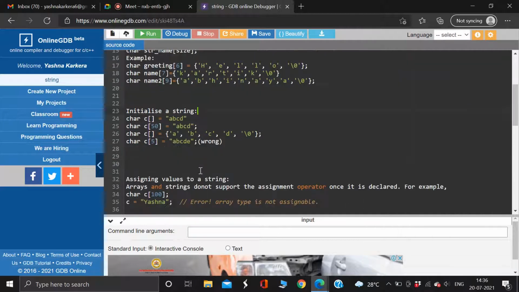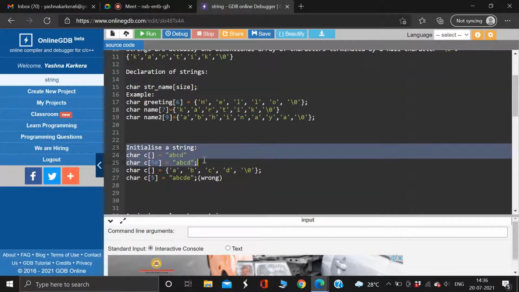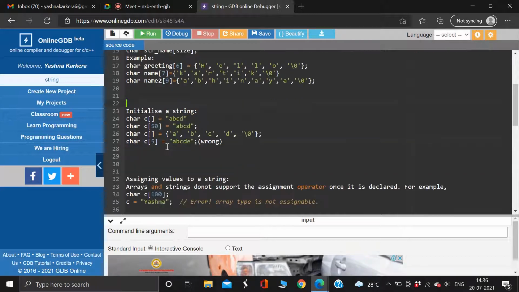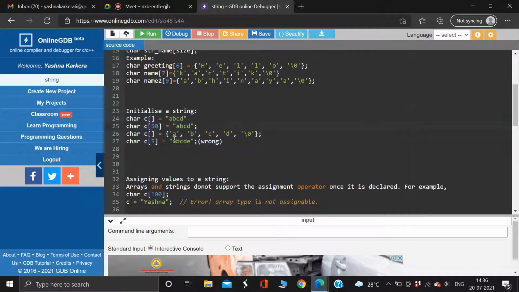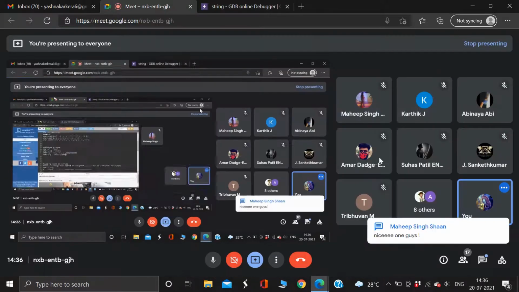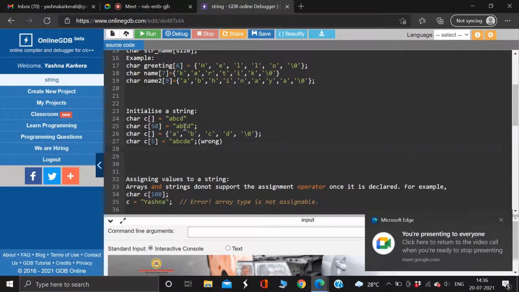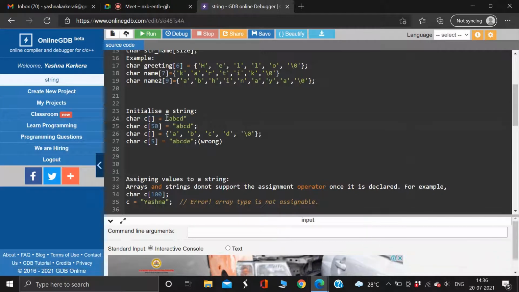Declaration of a string. Now this is basically the same thing, initializing a string. So let me explain each and everything of how there are different ways you can write. It's not just like I need to put a quote all the time. This is one way of declaring, initializing a string. If you don't want to put these brackets, there are many ways you can initialize a string. So one way is this. You don't have to put these brackets. You just need to write inside the quotes. So this is one way.